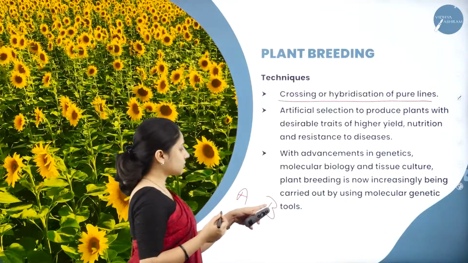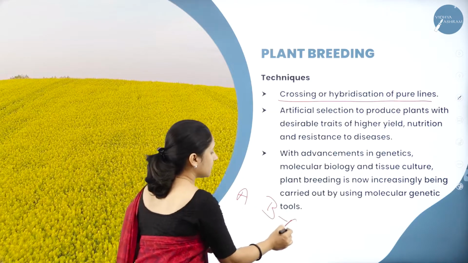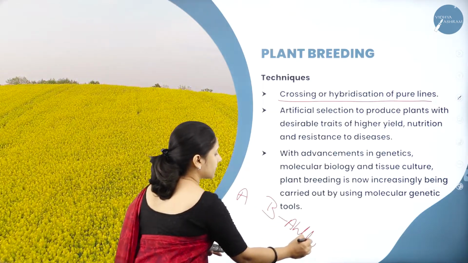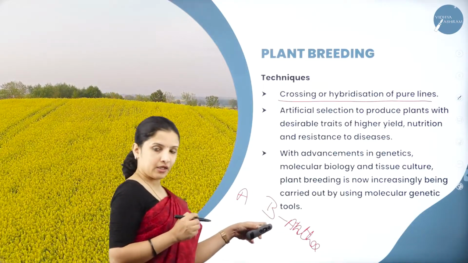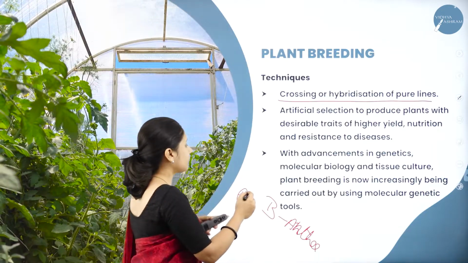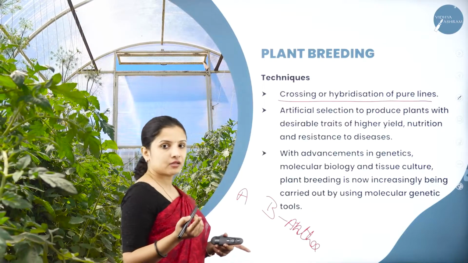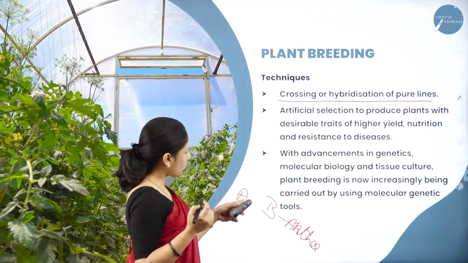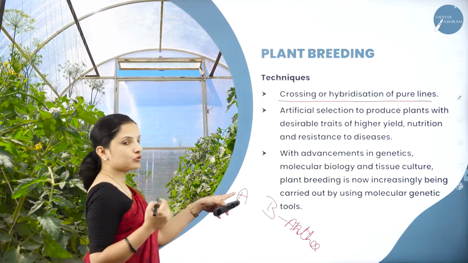Usually they remove the pollen grains from the anther of this particular flower B. And in the plant A, for that flower, they will remove the anther. Why will they remove the anther? Because pollen grains from this flower should not fall on the stigma of this flower itself, right? That is why they will remove the anther.